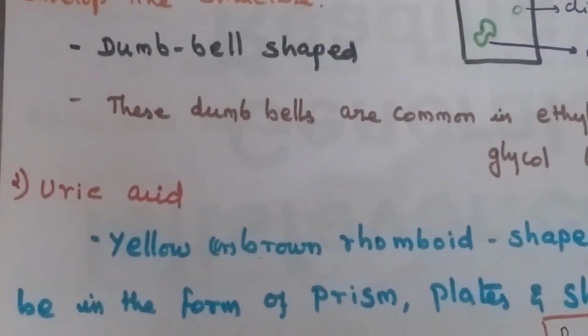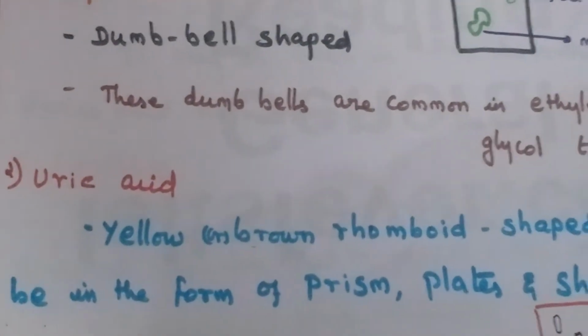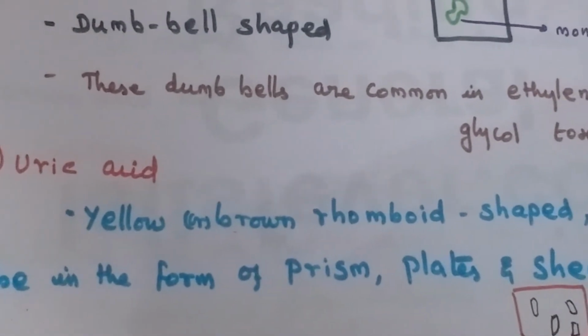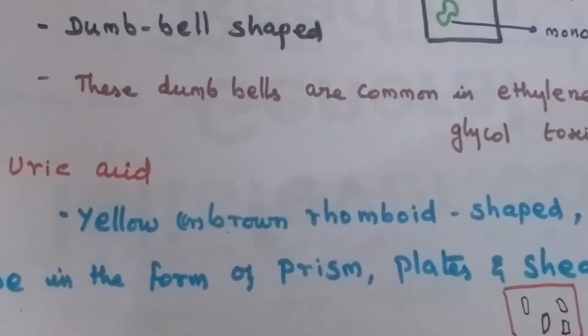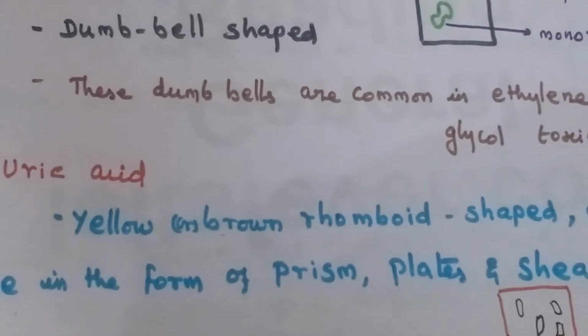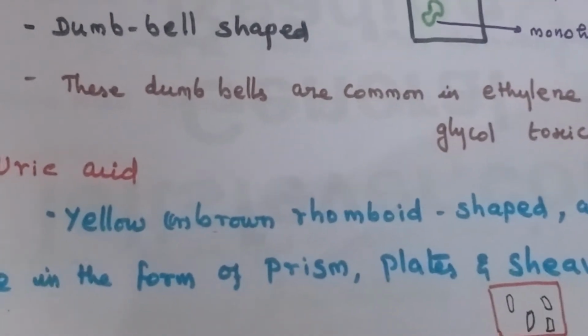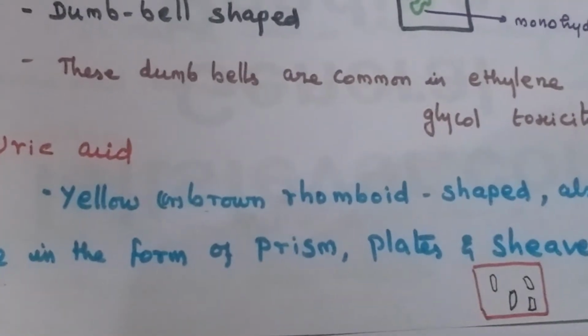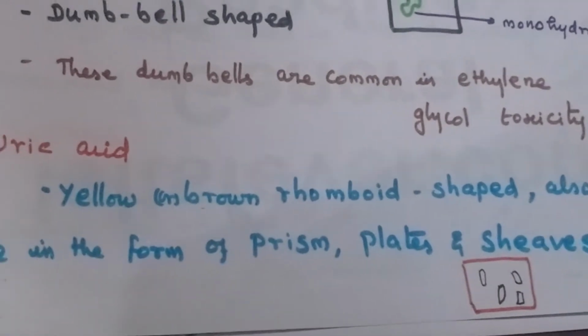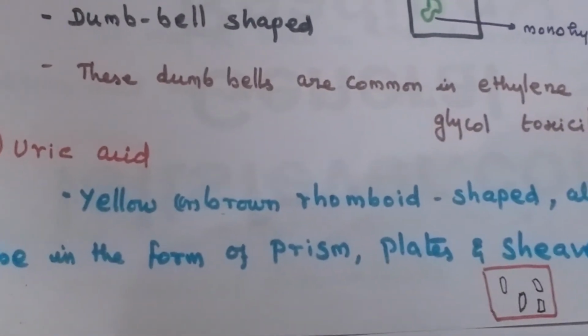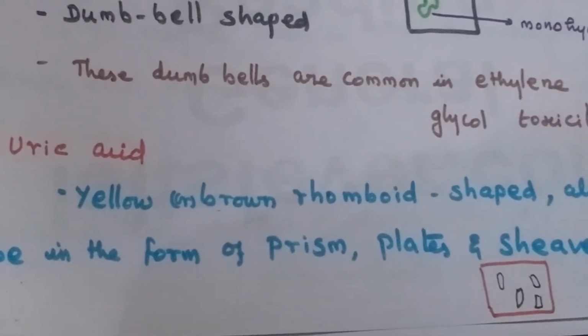Second one is uric acid. Now going to the uric acid, this one is yellow or brown in color. There are various shapes, rhomboid, prism, hexagon, plate, like that. They have various shapes.